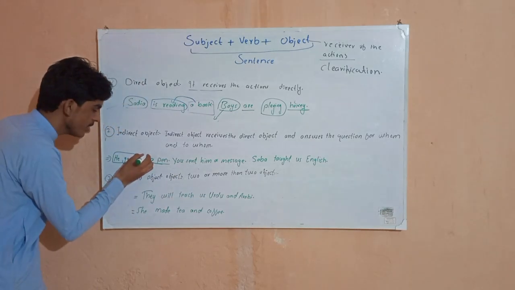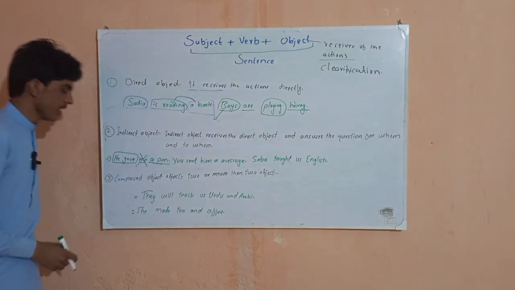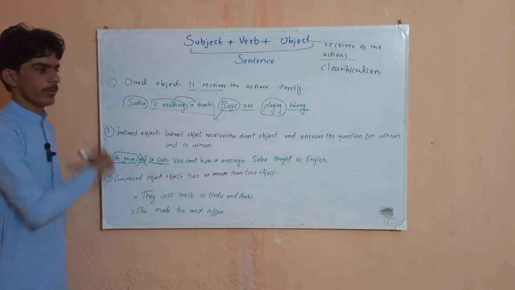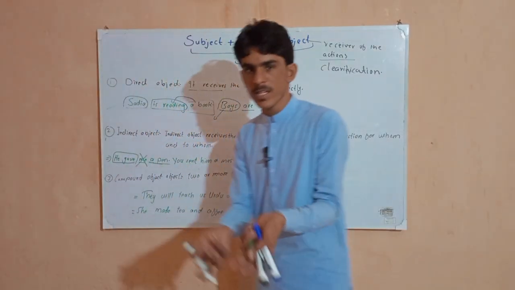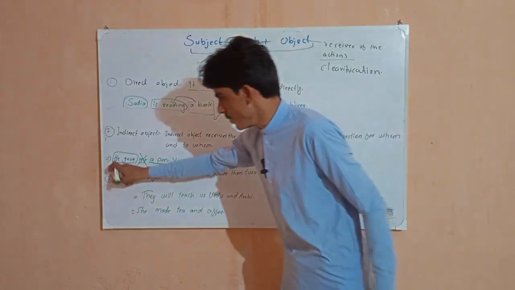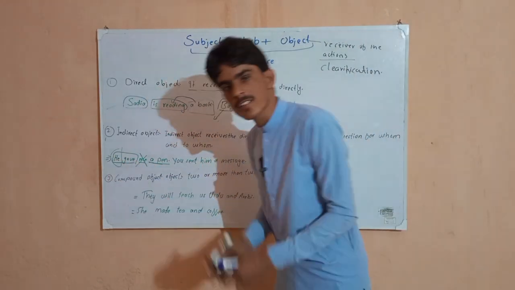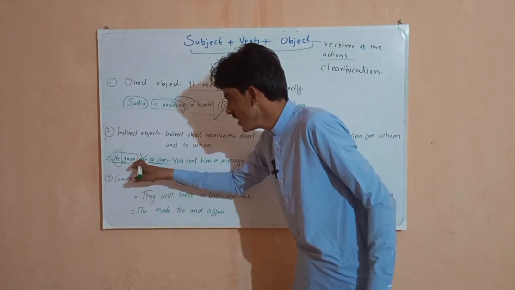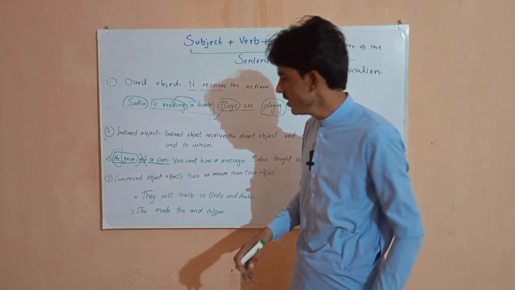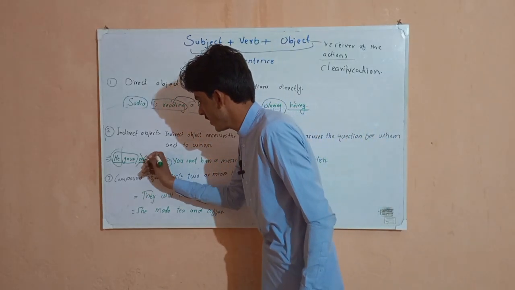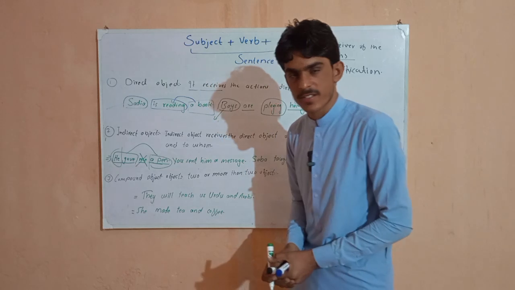We should cut the "me" and just see a little bit here. He gave a pen. Simply, he gave a pen. So he is our subject. You directly know it is our subject because we have been reading for a long time. Secondly, gave is our second form of the verb. And a pen can be our direct object.